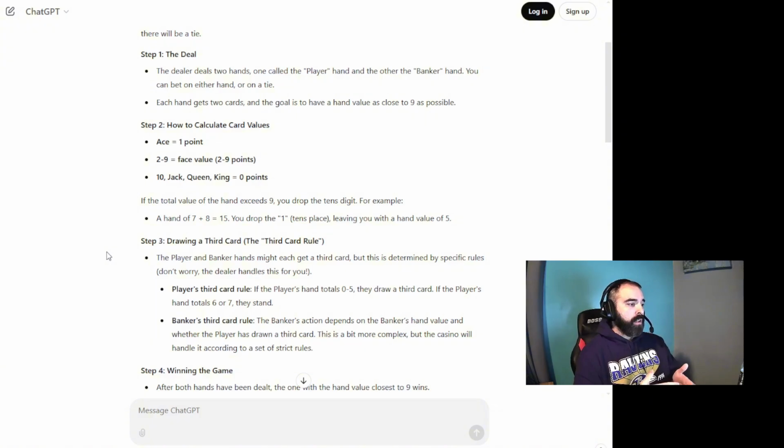Banker's third card. The banker's action depends on the banker's hand value and whether the player has drawn a third card. This is more complex, and each casino has its own set of rules. So I don't know how the Baccarat is on BetMGM, so we'll have to see from there.